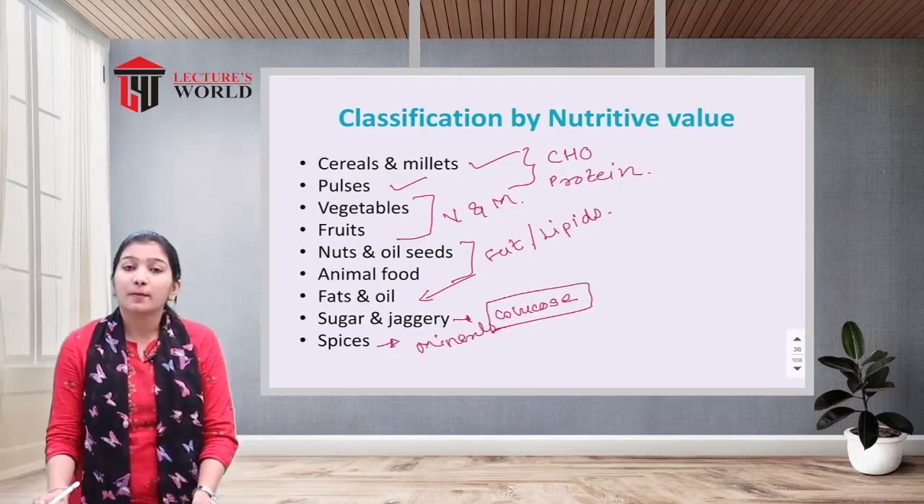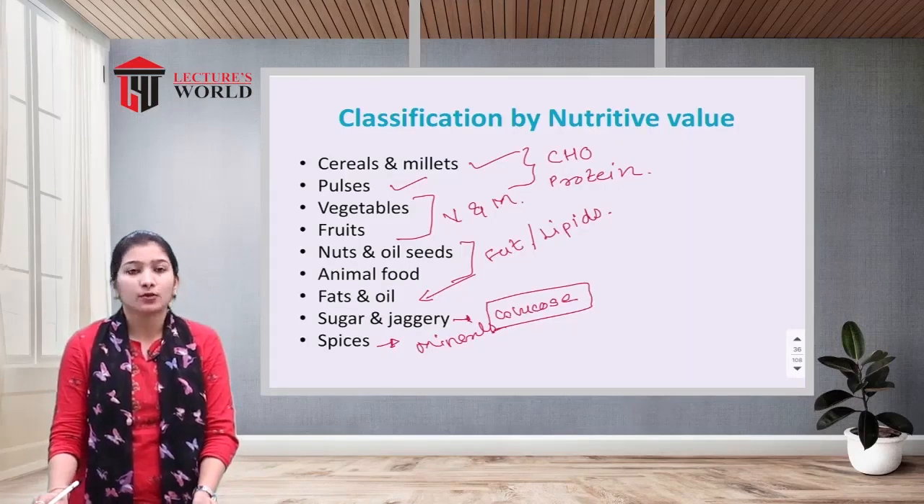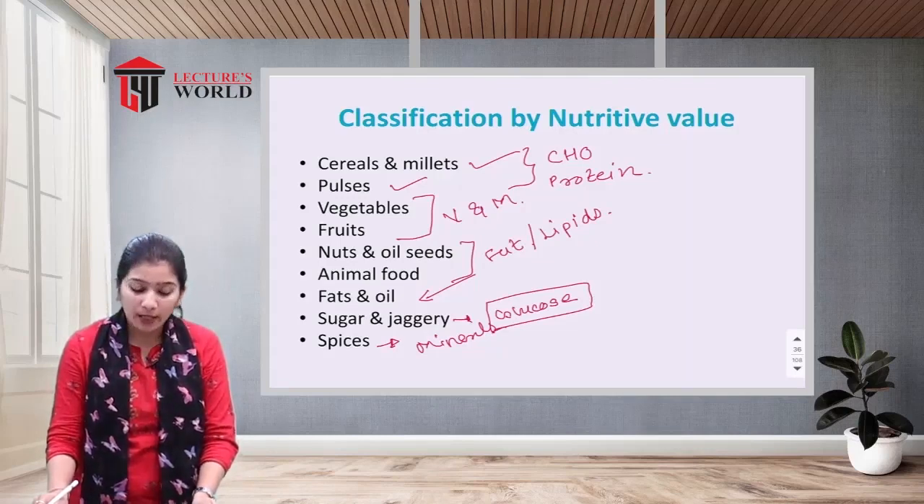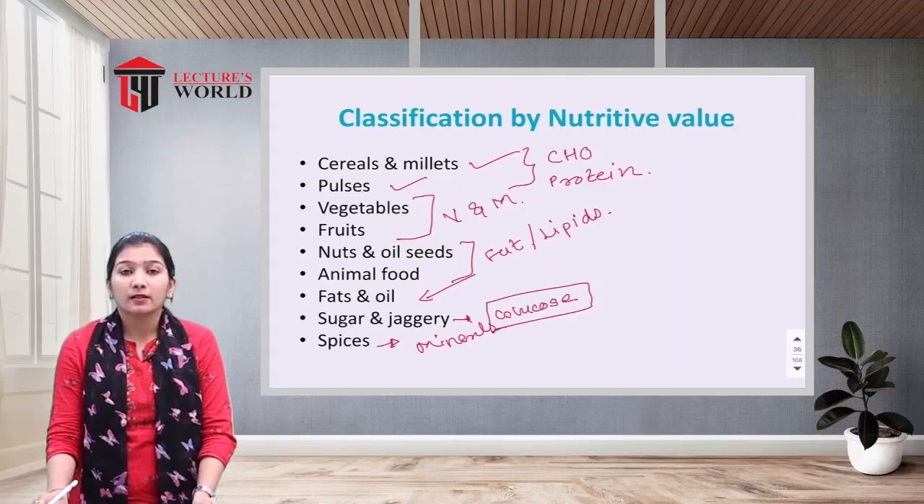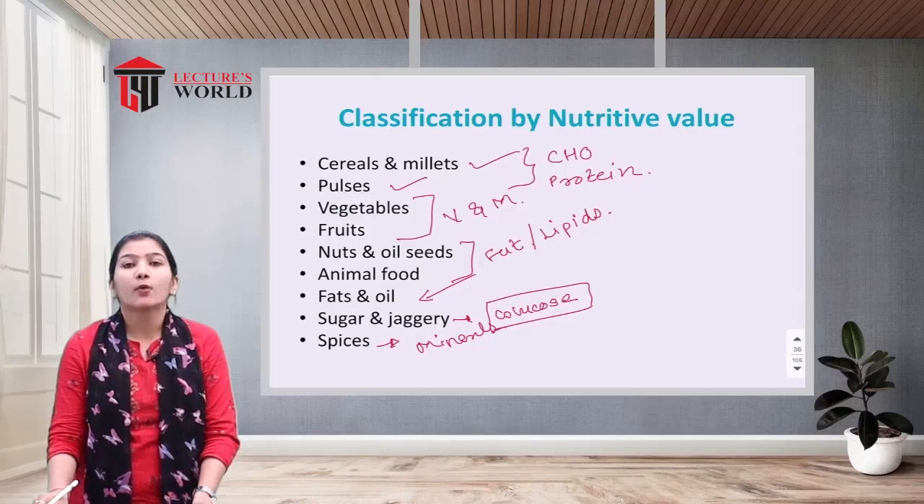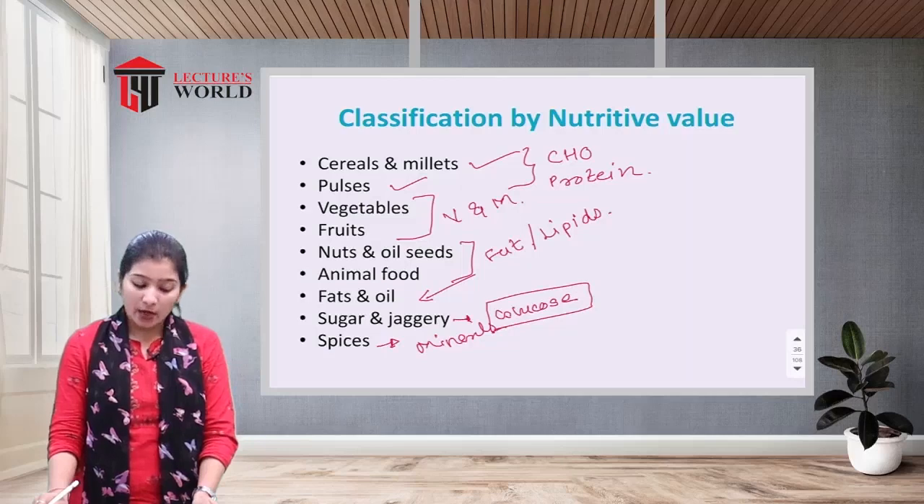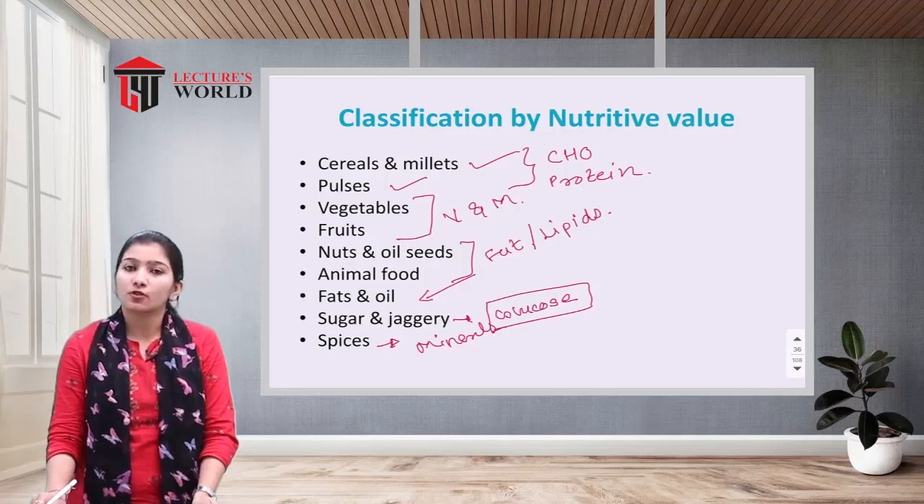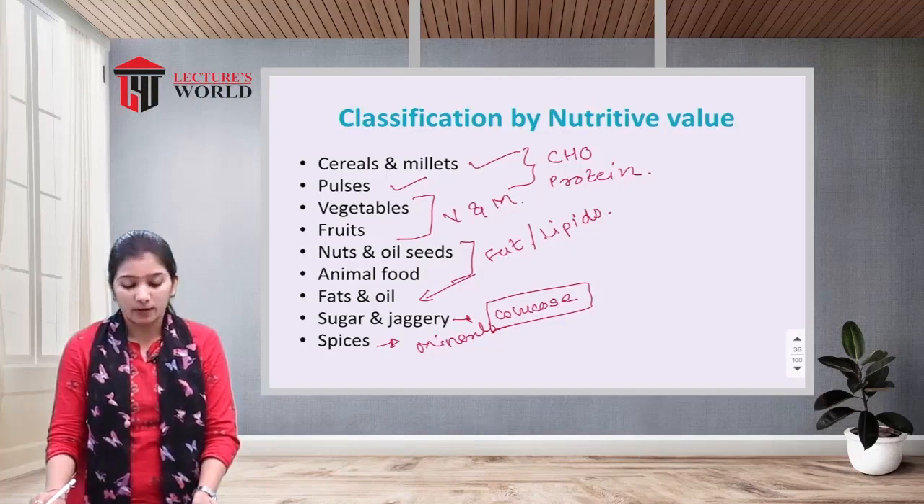So in the classification by nutritive value, food is classified into 9 categories. Like cereals and millets, from which you get the maximum amount of carbohydrate. If you are having pulses, you will get the maximum amount of protein. If you are having vegetables and fruits, you will get vitamins and minerals. If you are having nuts and oilseeds, animal food and fats or oil, your body will get an adequate amount of fats as well as lipids. If you are having sugar and jaggery, you will get glucose, which is also a type of carbohydrate, and from the spices you will get different kinds of minerals.